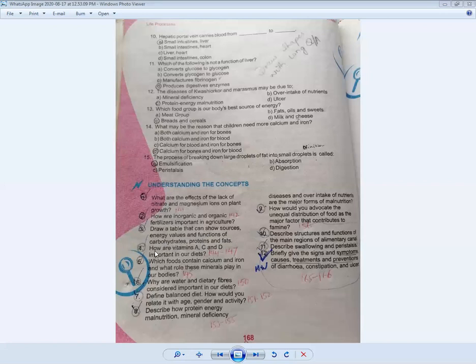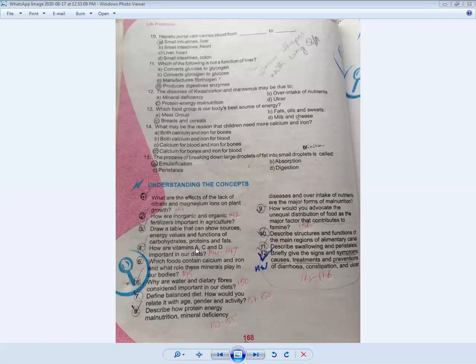Now question number 4. This is also a long question. How are vitamins A, C and D important in our diet? We have also discussed this in the group of vitamins. The vitamins are necessary for our body, and vitamins are further divided into two types. One is called fat soluble vitamins, and the second is called water soluble vitamins. The fat soluble vitamins are A, D, E, and K. Vitamin C is a water soluble vitamin. So in your book you have to just explain vitamin A, vitamin C, and vitamin D. Keep in mind that we have also discussed all these things in the chapter.